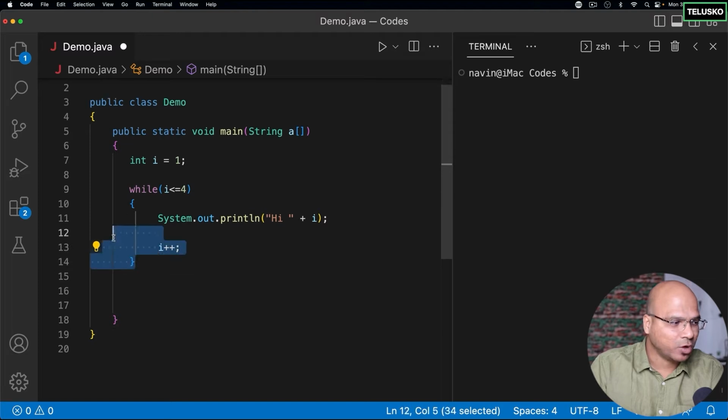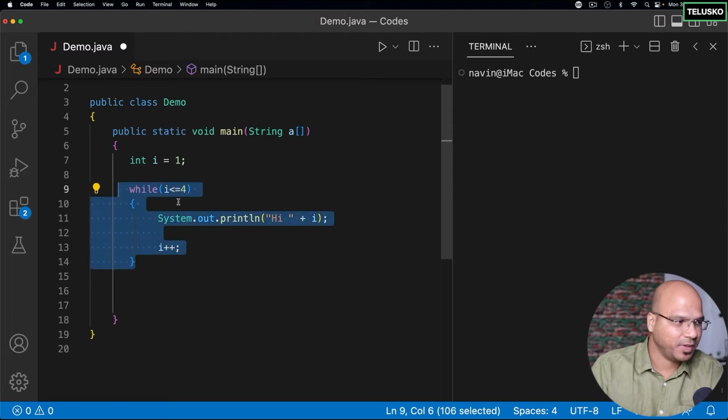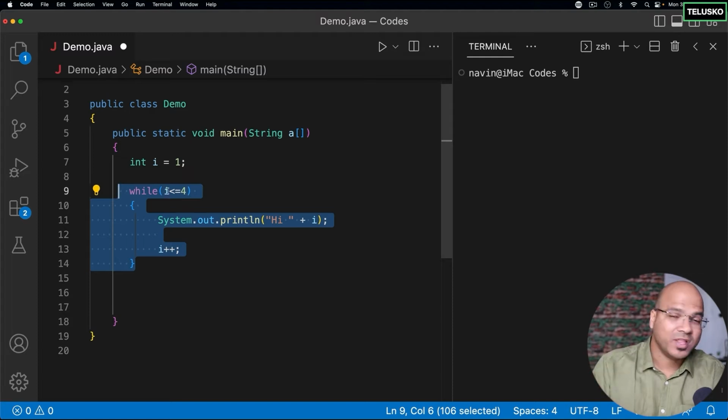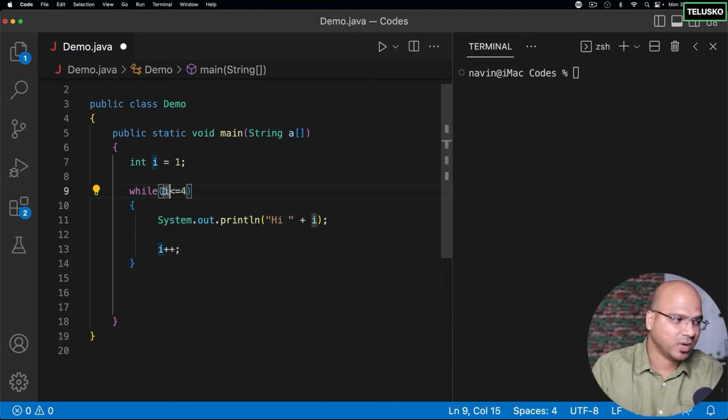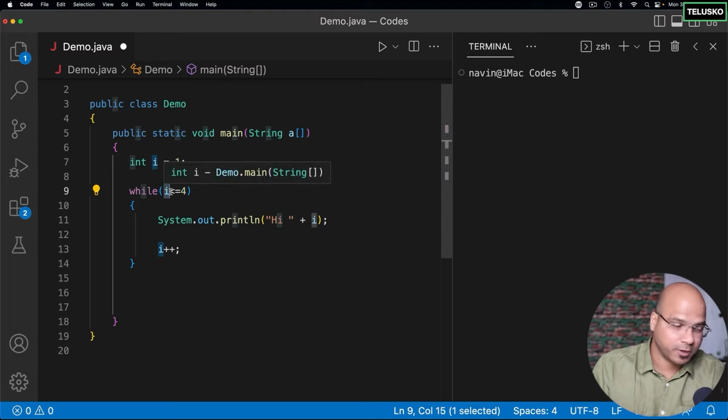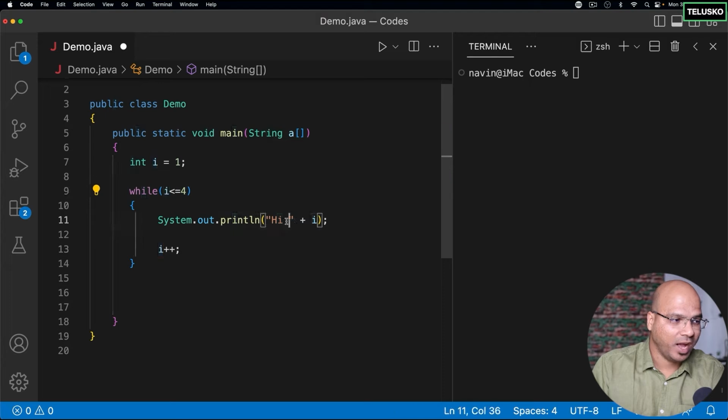What next? It will go back to the while loop and again check the condition, because that's a while, right? It continuously happens. It will again check the condition, where it says, okay, the i value now is 2. So 2 is less than 4? Yes, and it will continue. At the end, when the i value becomes 4, it will check, 4 is less than or equal to 4? Yes. It will print hi and 4 as well.